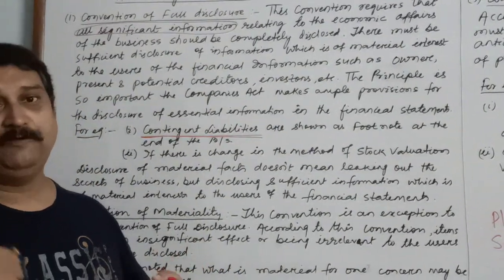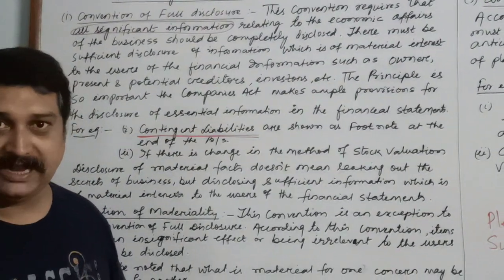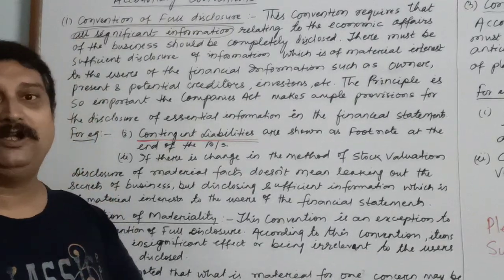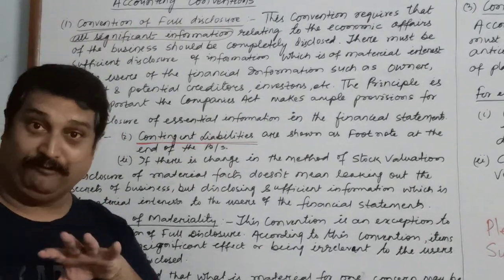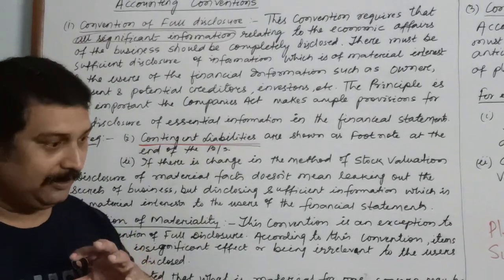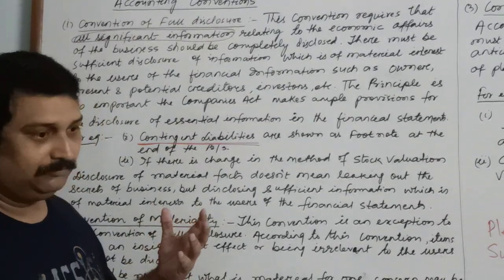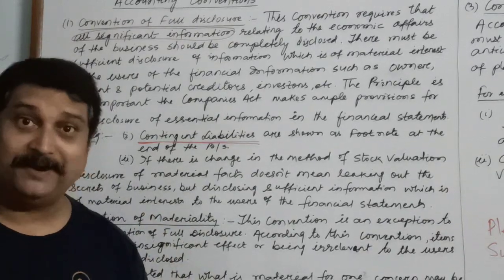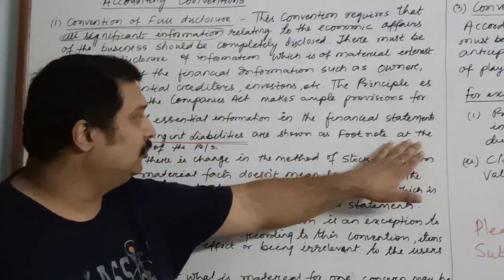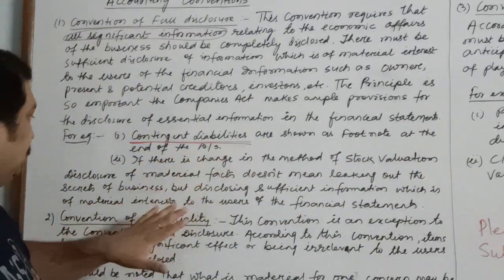If the decision is against the organization, the company may have to pay. So such contingent liabilities, like provident fund, legal cases, and bills which are discounted but not matured, must be shown as a footnote at the end of the balance sheet.